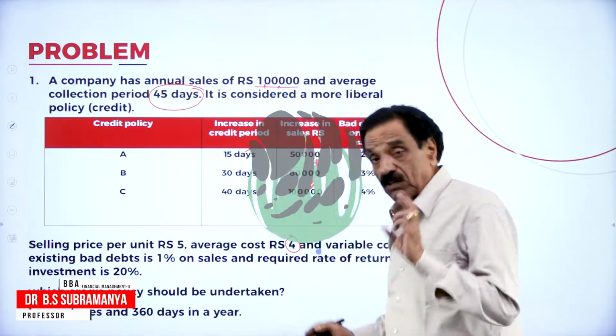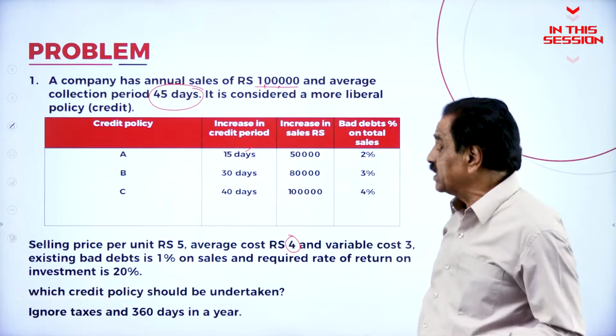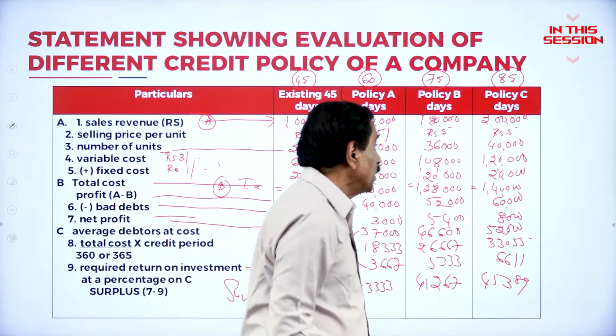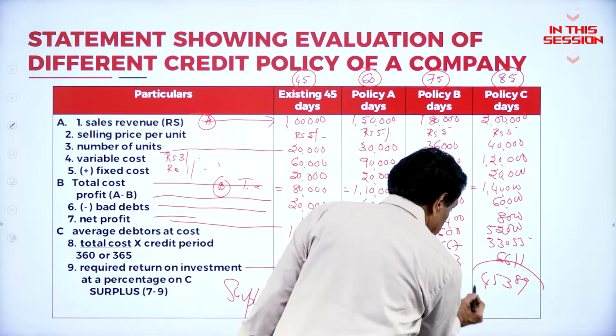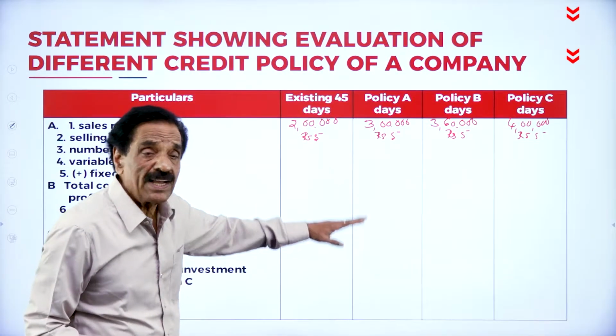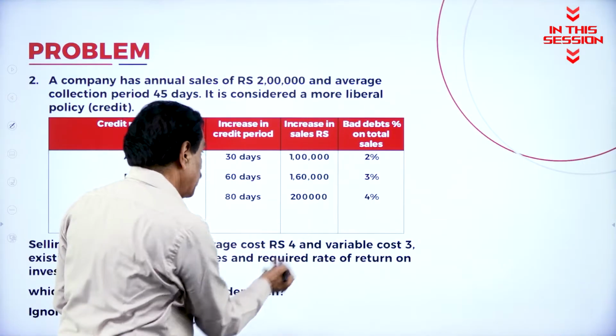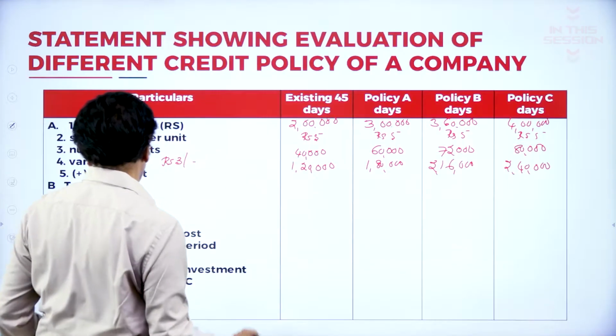What's your average cost? 4. In that, variable cost is 3, means 1 rupee is a fixed cost. Policy C is acceptable. So what's your sale? 2 lakh, 3 lakh, 3 lakh 60, 4 lakh. Selling price is 5. Here 4 is the cost, variable 3, 1 rupee is the fixed cost.